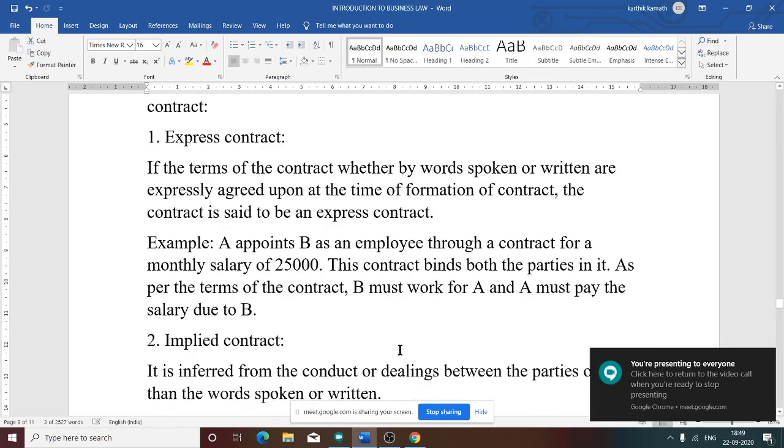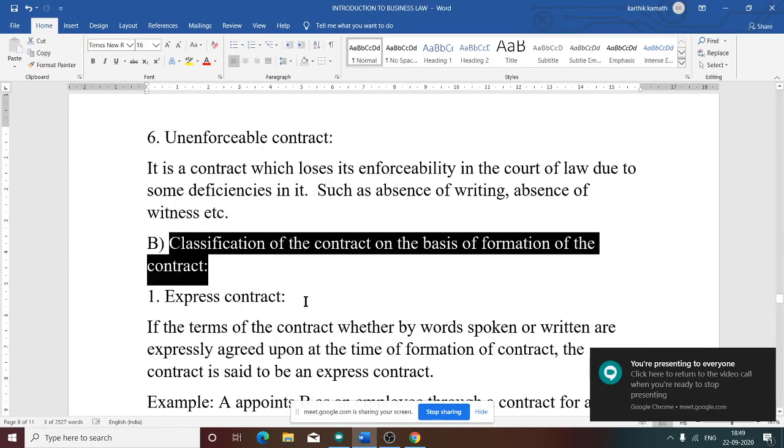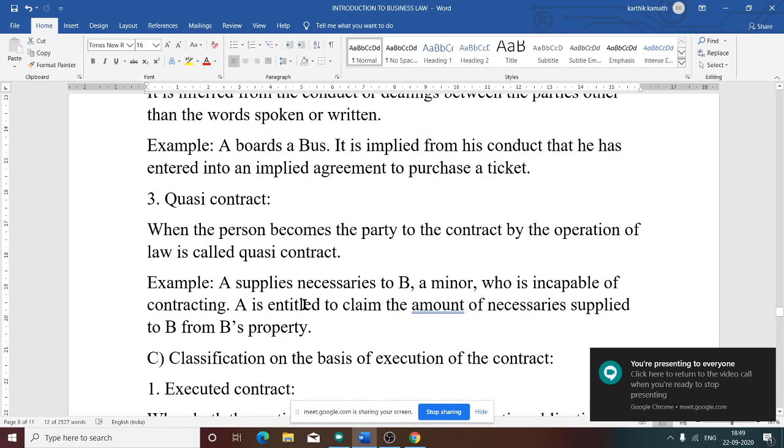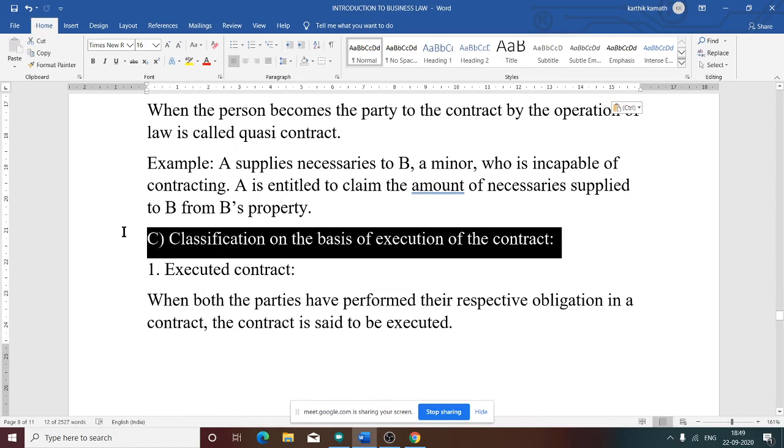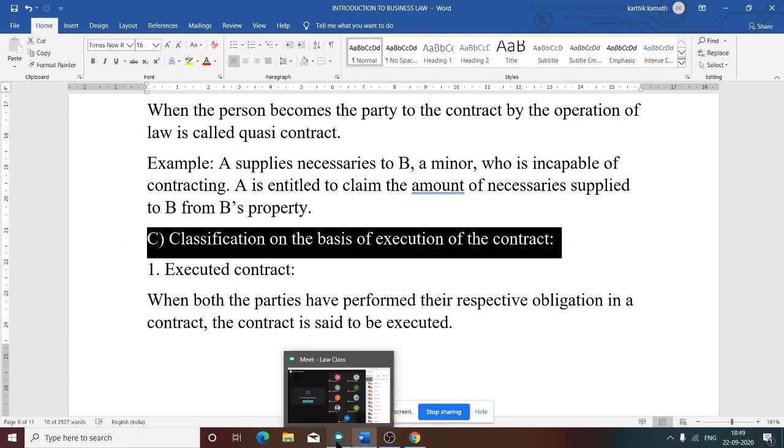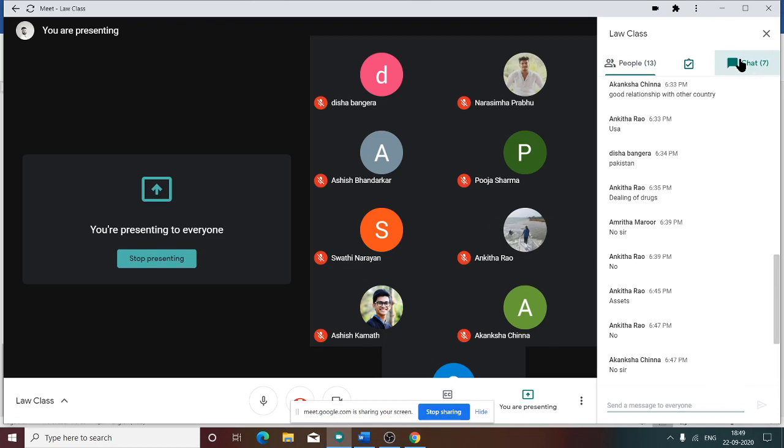Then on the basis of formation, three types. So now next category, C, classification on the basis of execution of the contract. First one is executed contract. What do you mean by executed contract?